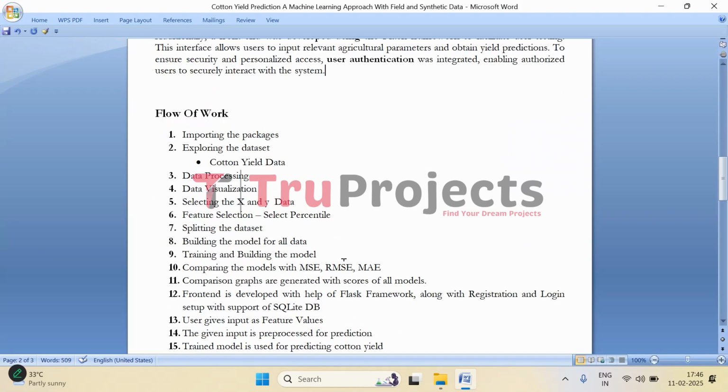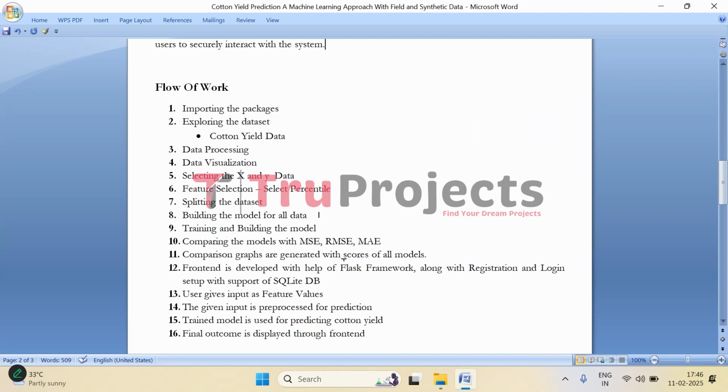Now, to implement this project, we have followed the steps mentioned in the flow of work. So first, we have imported all the necessary Python libraries that are pandas, numpy, matplotlib, seaborn, scikit-learn, flask. And coming to exploring the dataset part, before jumping into modeling, it is important to understand the dataset. So here we load the cotton yield dataset and we analyze it to check the number of rows, columns, data types of each column, missing values, and summary statistics.